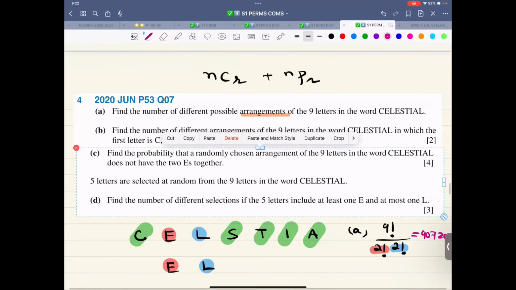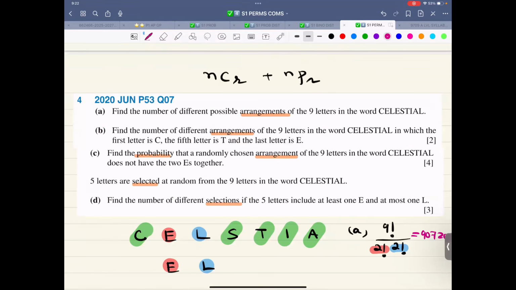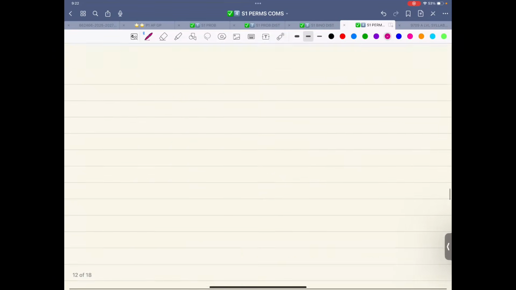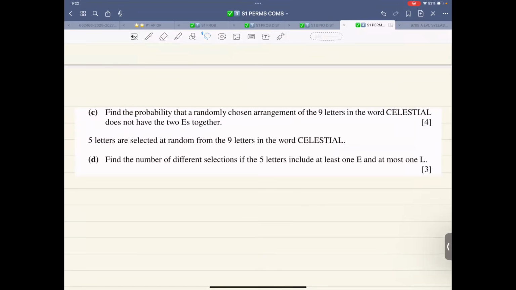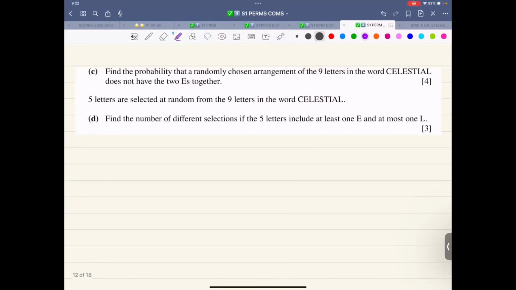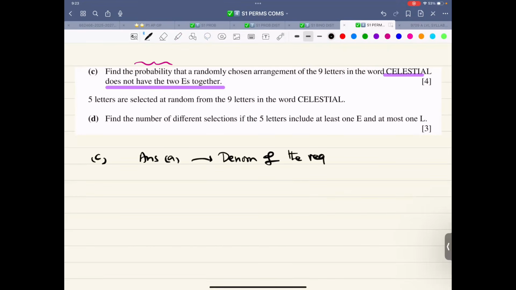Let me copy this, and yes, I can copy this and paste it on the next page. Okay. Now it says find the probability that a randomly chosen arrangement of the 9 letters of the word CELESTIAL does not have the two E's together. So this is just an extra thing of probability. So now, first of all, part C: the answer of part A will be the denominator of the required probability. That is 90720. Leave it on the sidelines.